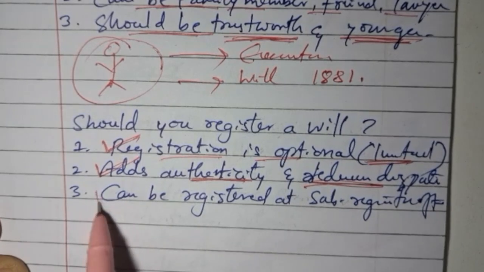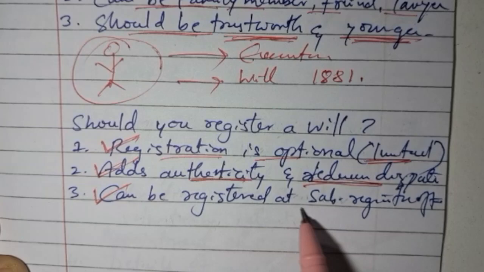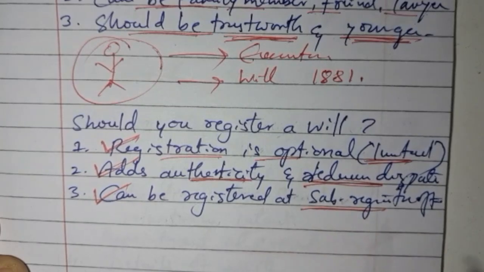Also, a will can be registered at the sub-registrar office.